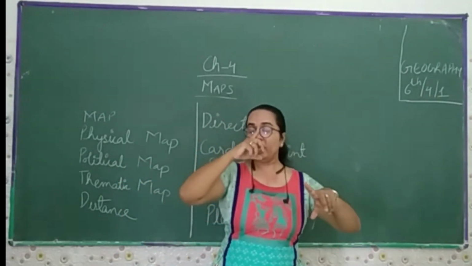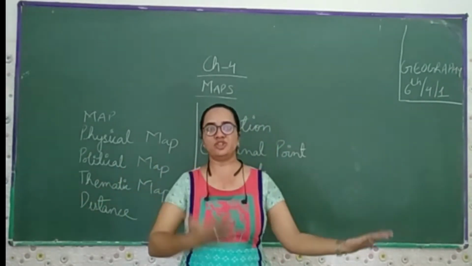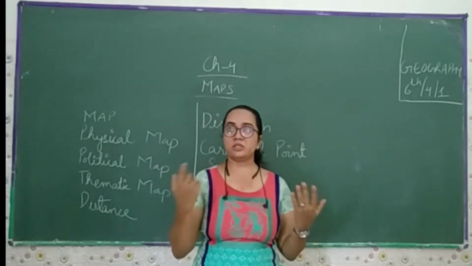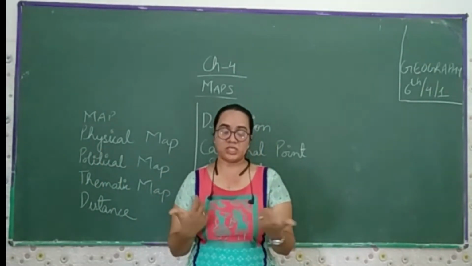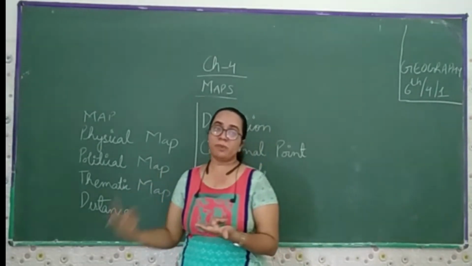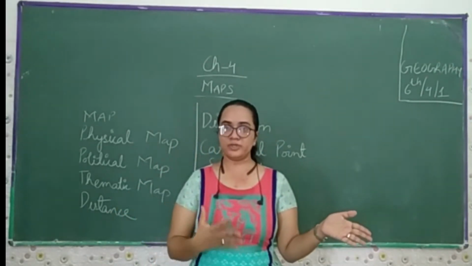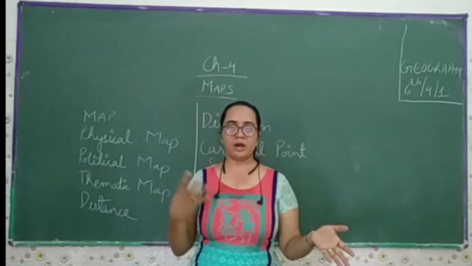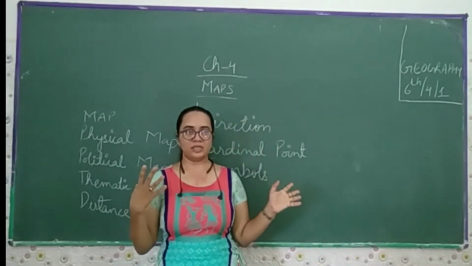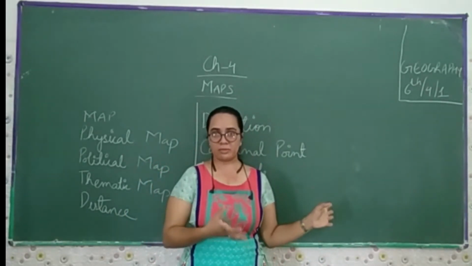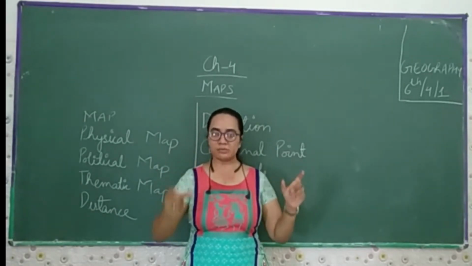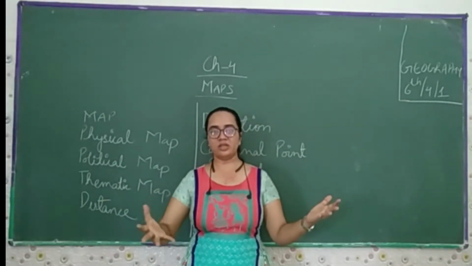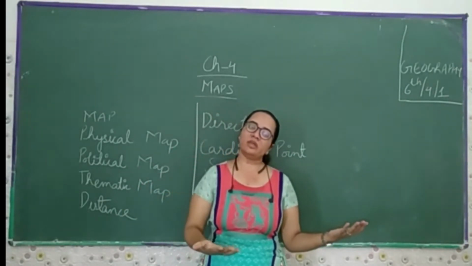In one place we find the school, the temples, the church, the mosque, the national highway, the hospital, the workshop, the market, the post office, the ATM, the banks, the hotels, the amusement park, the parks, then malls, the theaters and the cinema halls. All this stuff, with symbols, we can specify on a particular page, showing the things in this city. We can make the map of different things.